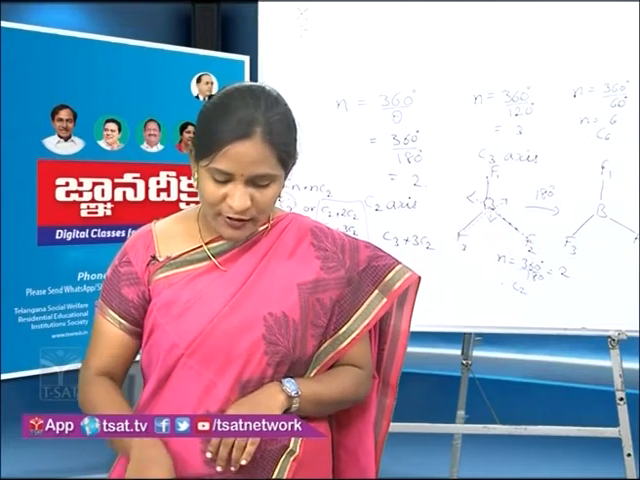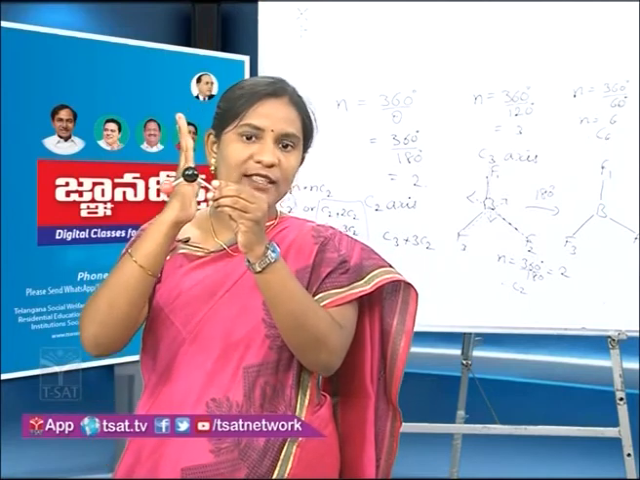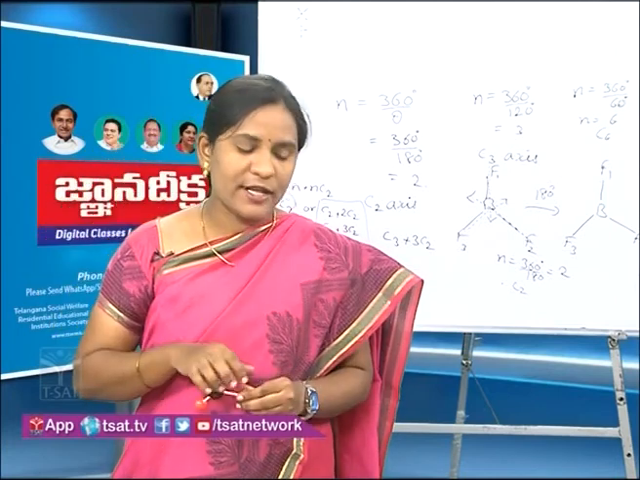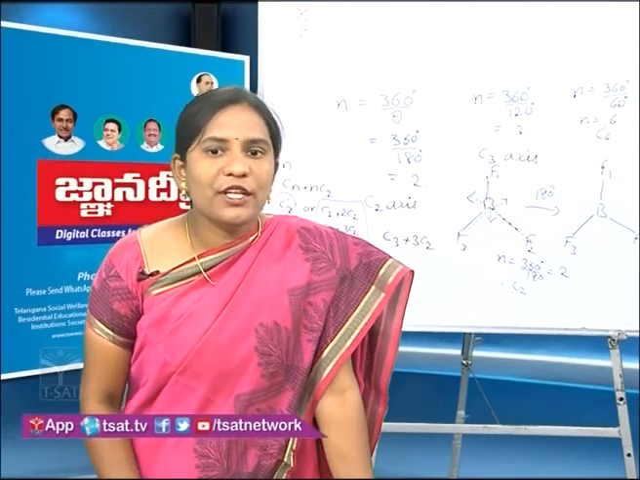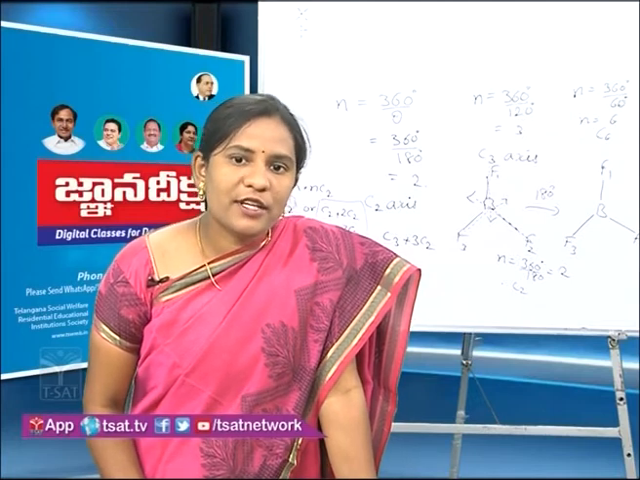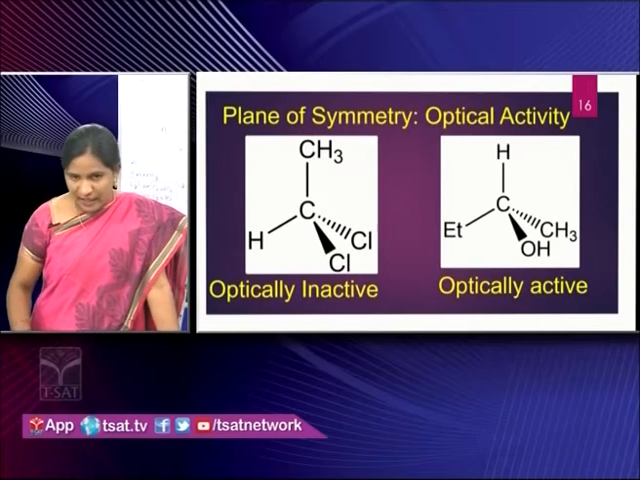Even the water molecule has two planes of symmetry. One plane passes in this manner, that is the YZ plane. The other is the XZ plane. So two planes of symmetry are present in the water molecule. Next we will discuss the application of plane of symmetry. Plane of symmetry is used in the determination of optical activity. If a plane of symmetry is present in a molecule, it is optically inactive. If a plane of symmetry is absent in a molecule, it is going to be optically active.